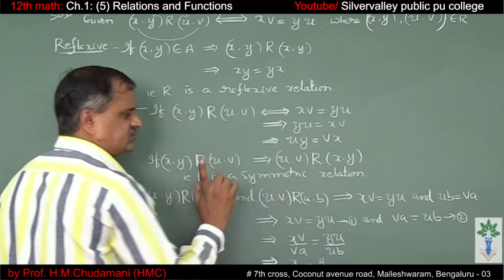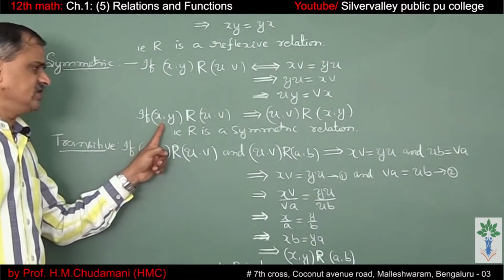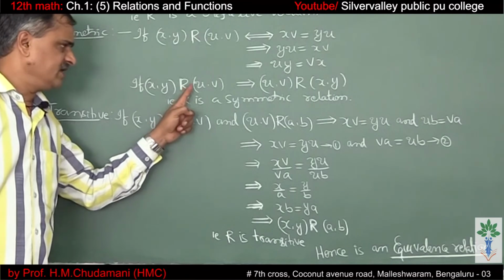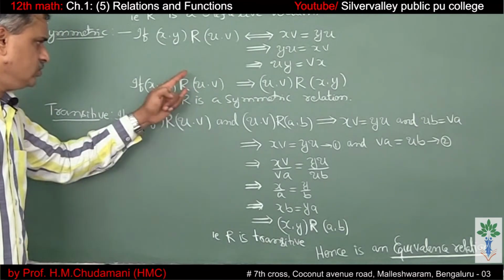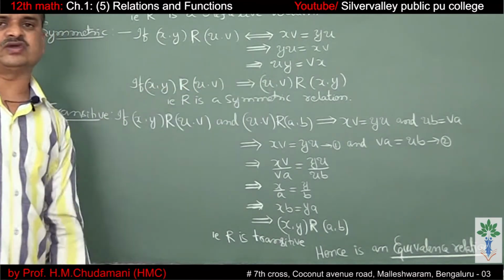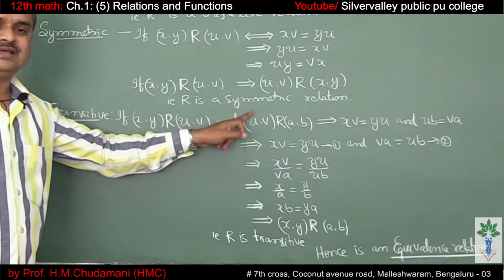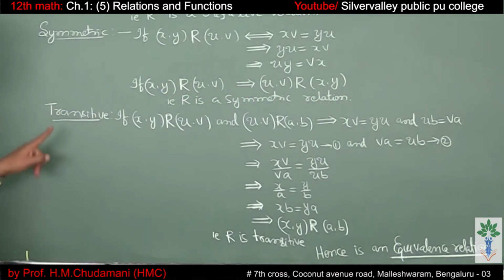So this and this are one and the same. So that means if (x, y) related to (u, v) implies (u, v) related to (x, y). That's why R is a symmetric relation.